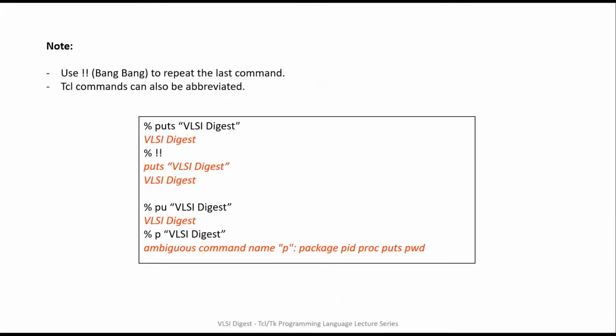There are a few additional pointers for beginners and I think it can come handy sometimes. Use exclamation mark 2 times to repeat the last command, as it will reduce the overhead of typing the same command again. We can also use an abbreviated version for a Tcl command as long as the Tcl interpreter identifies those commands, and if it does not, then it will throw an error message saying ambiguous command name.